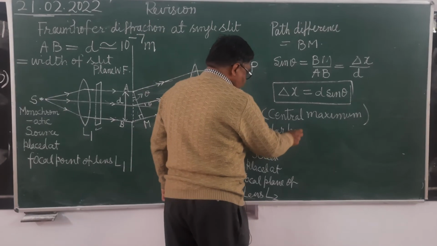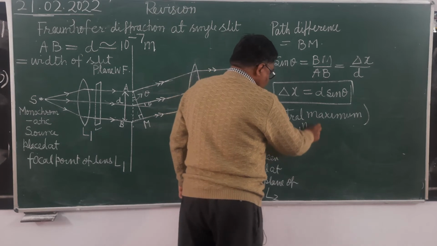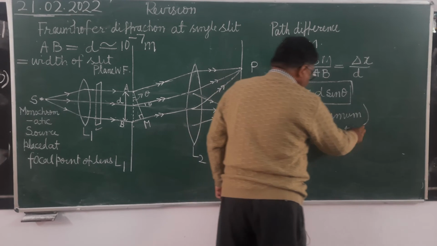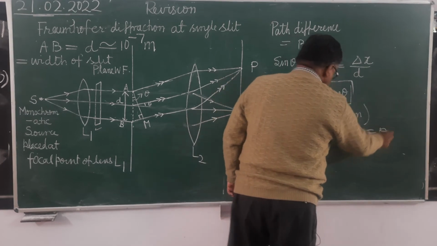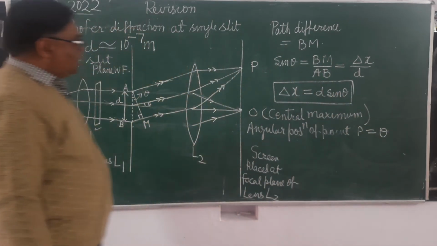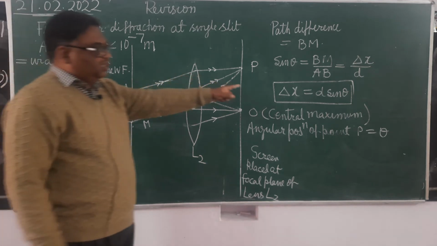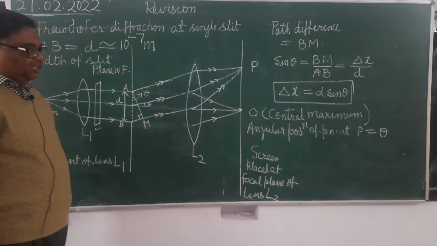It is theta. So you can see here those waves which have diffracted at an angle theta from the original direction, which are reaching at the point P. What is the path difference between them? d sin theta. It's clear.